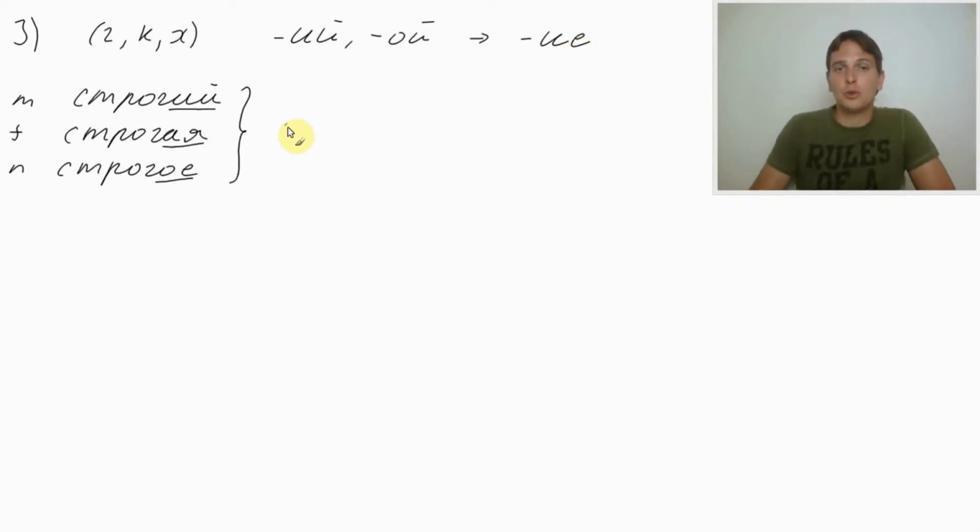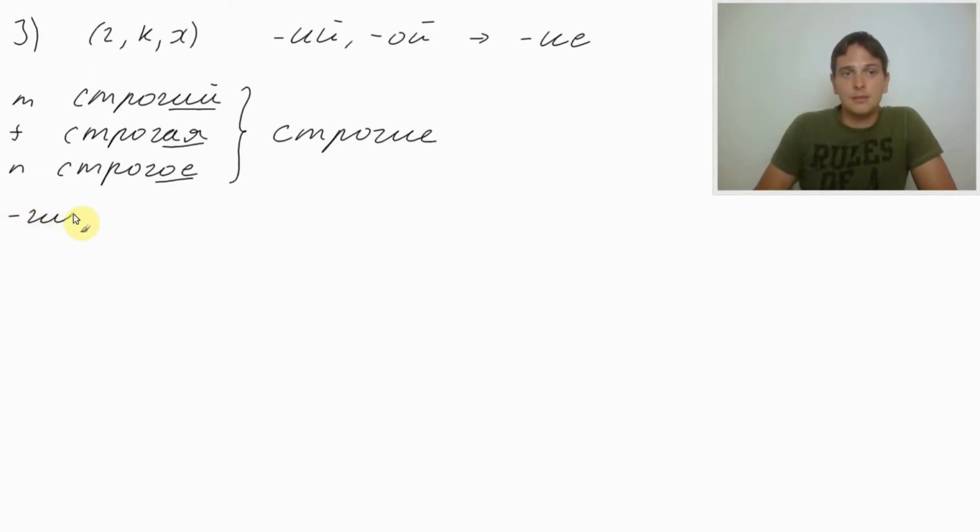So basically strogiye. And the general form would be, if we got endings gi, goi, or goye, they will become gi.